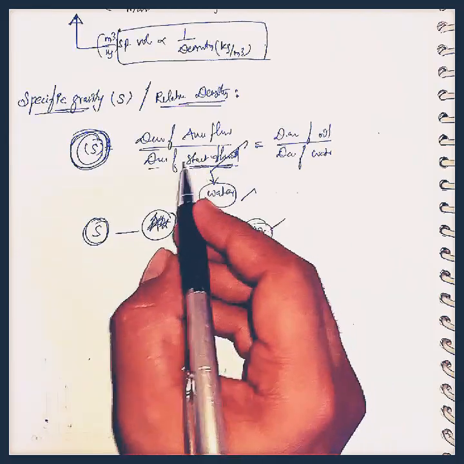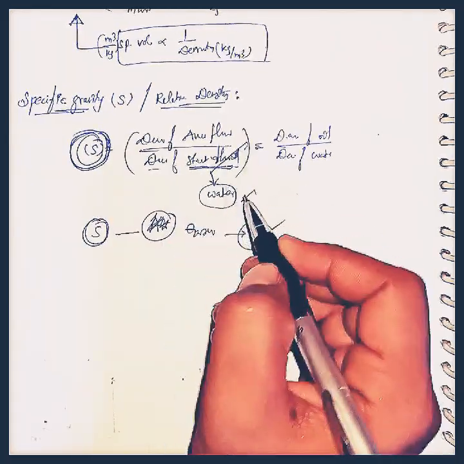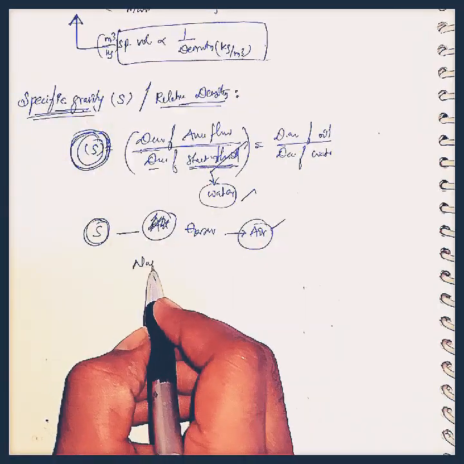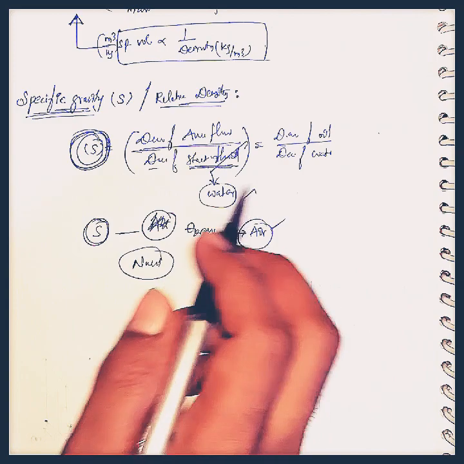And here, because it is a ratio of two same properties, the dimension of specific gravity is null. That is, there are no dimensions for specific gravity.